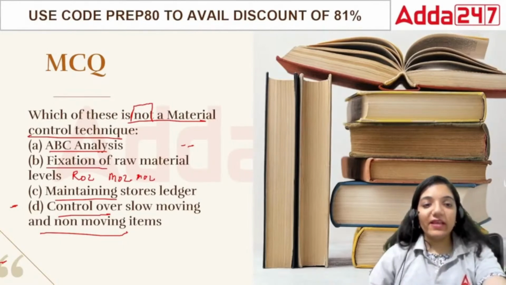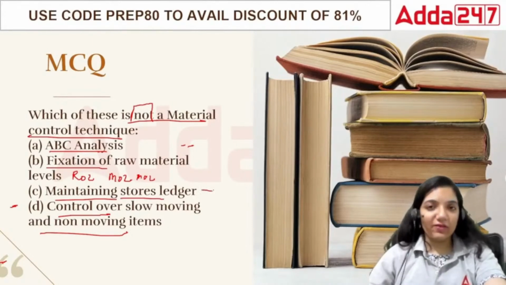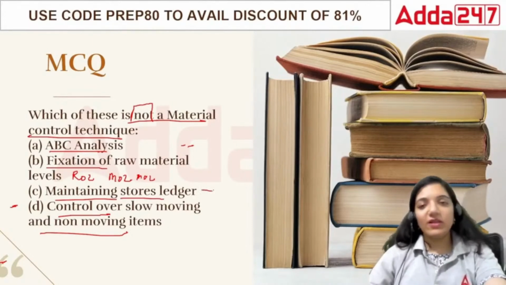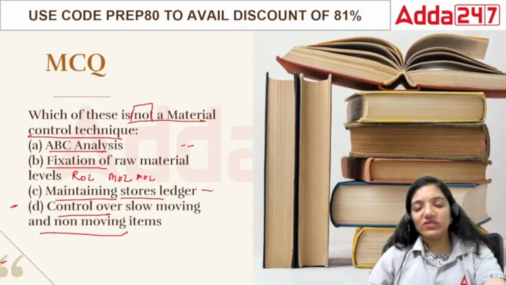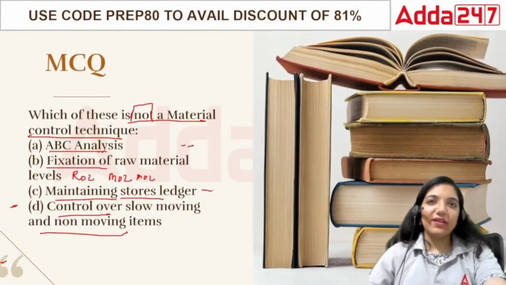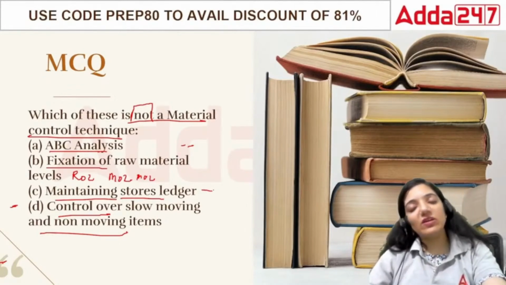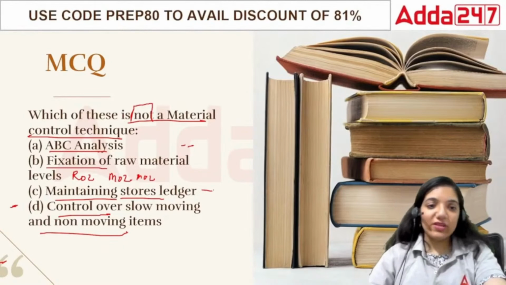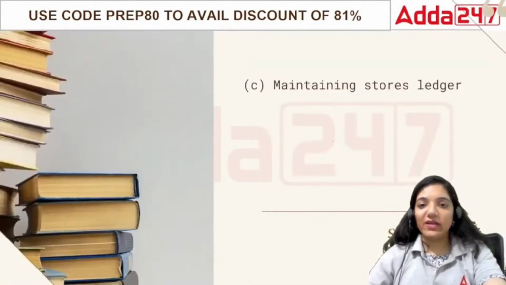Then maintaining stores ledger. This is basically related to the area of knowing what you have in the raw material there or in the stores. And last is control over slow moving and non moving items. If we talk about slow moving or non moving items, these items are related to the areas that we need to know which one can be sold very easily and which one would take a lot of time and which one is not being sold at all. So in this case the correct answer would be maintaining the store's ledger.